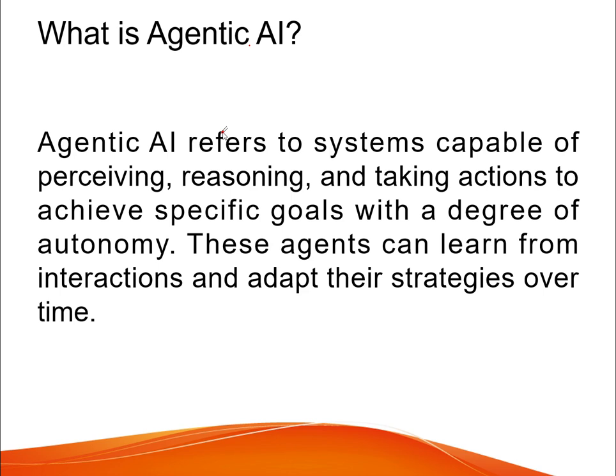So what is agentic AI? Agentic AI refers to a system, and this word should be remembered, capable of perceiving, reasoning, and taking actions to achieve specific goals with a degree of autonomy. These agents can learn from interaction and adapt their strategies over time. One thing we need to remember is that whenever we say agentic AI, that refers to a system that is more capable of taking actions for achieving specific goals.